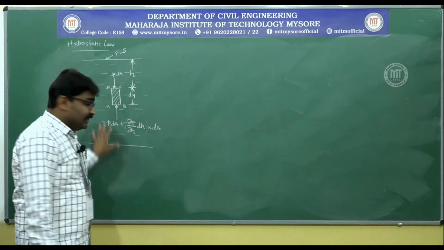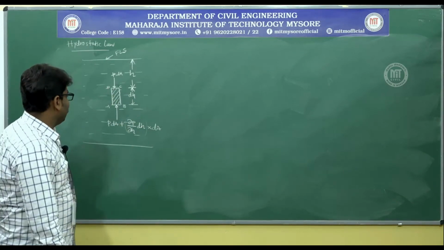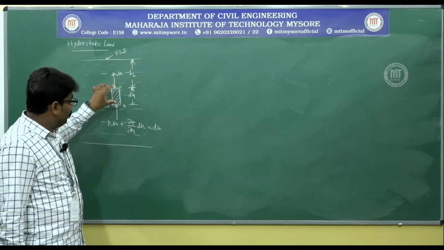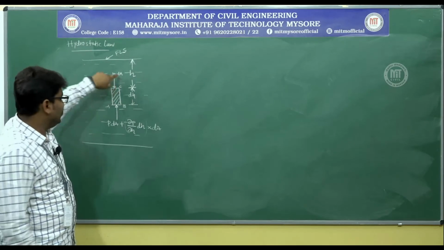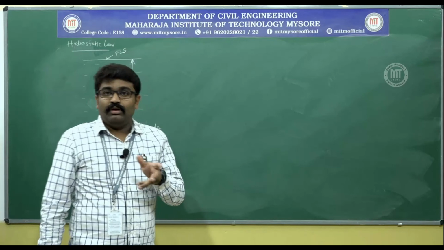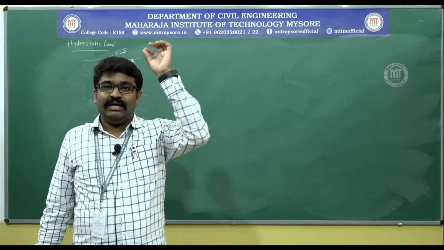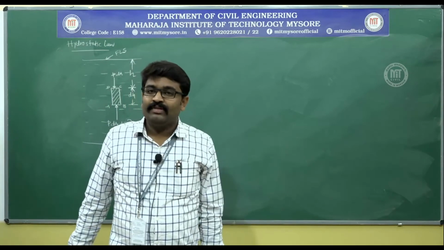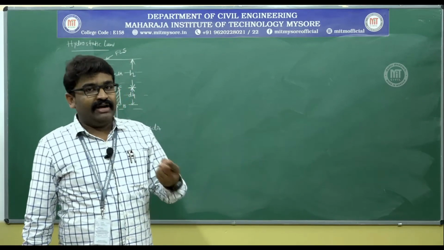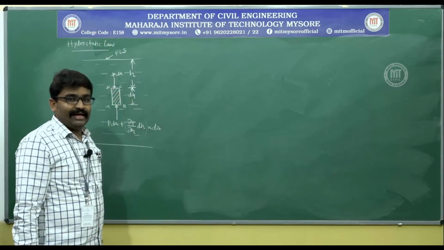And along with these two forces, you also have the self weight of the element. How do I calculate the self weight of the element? This is a fluid element which has the area as dA and dH as its height. That means what is the volume? Why did I come to volume? Weight you will have to calculate using the basic property, specific weight is equal to weight by volume. That means weight is equal to specific weight into volume. Specific weight is rho g, volume must be equal to dA into dH.